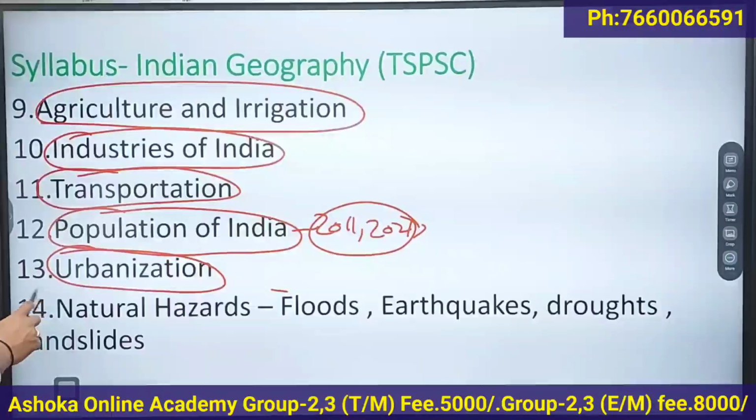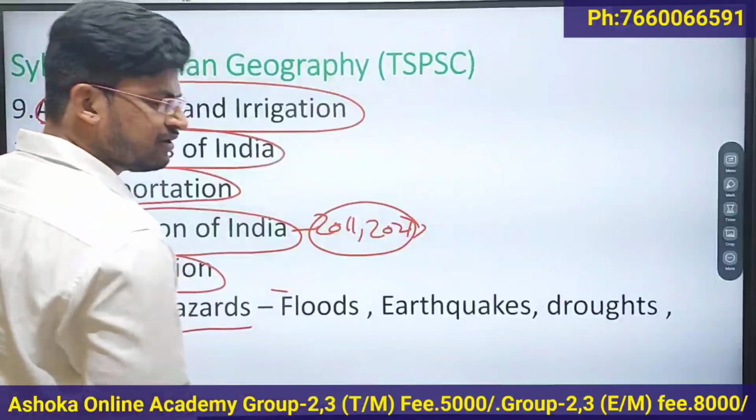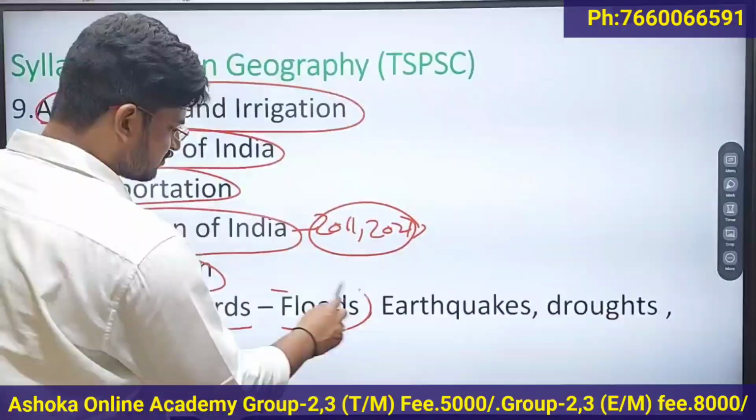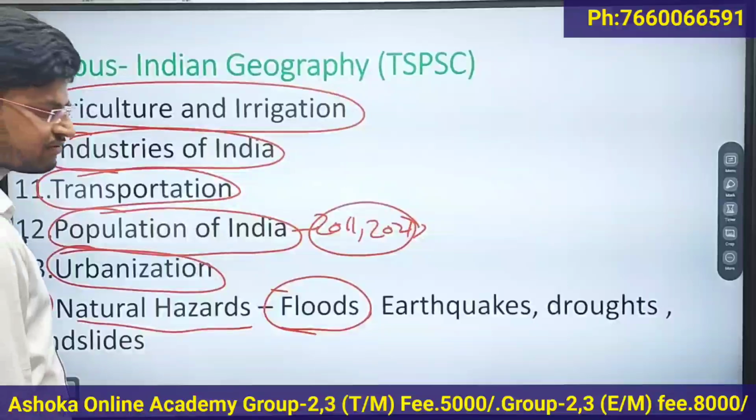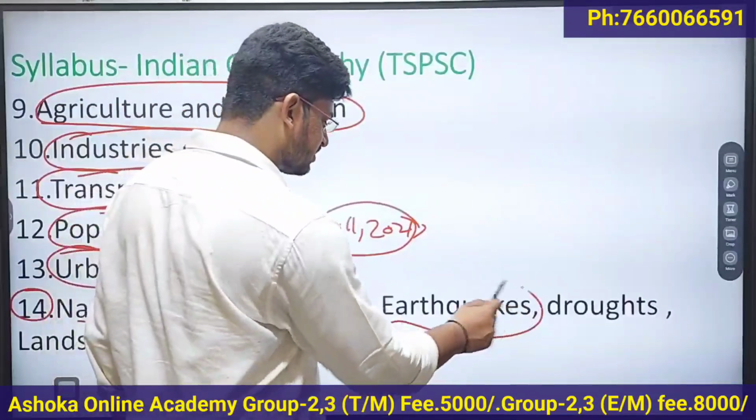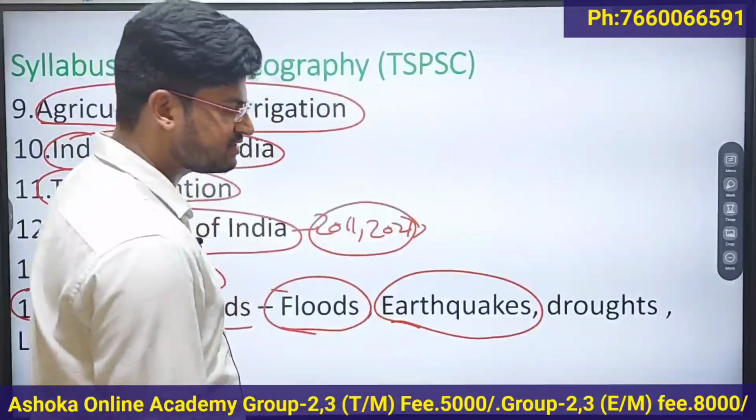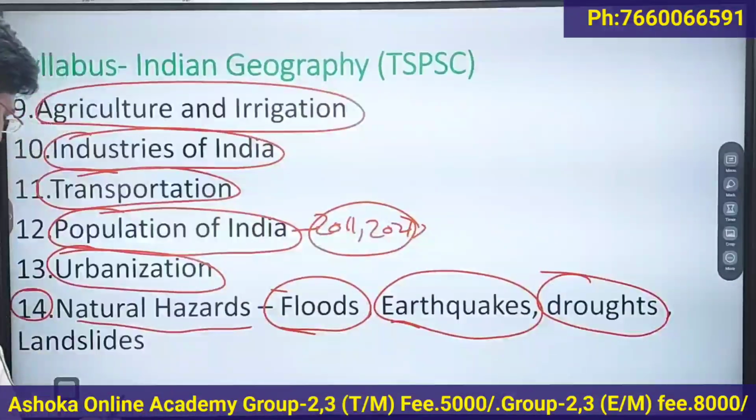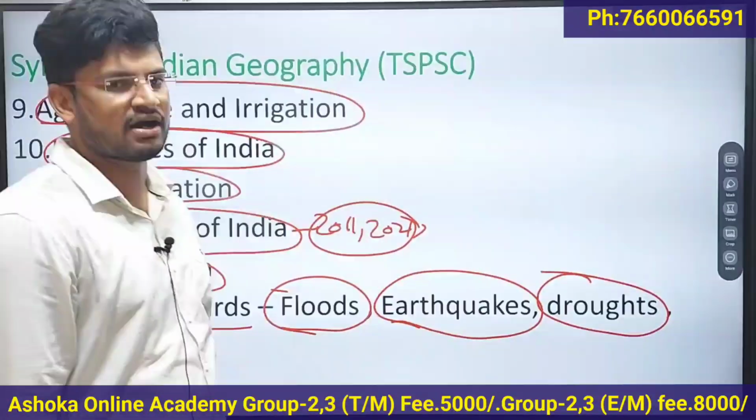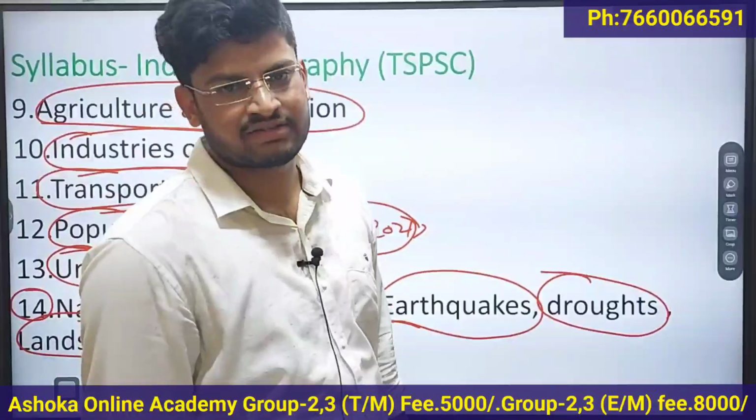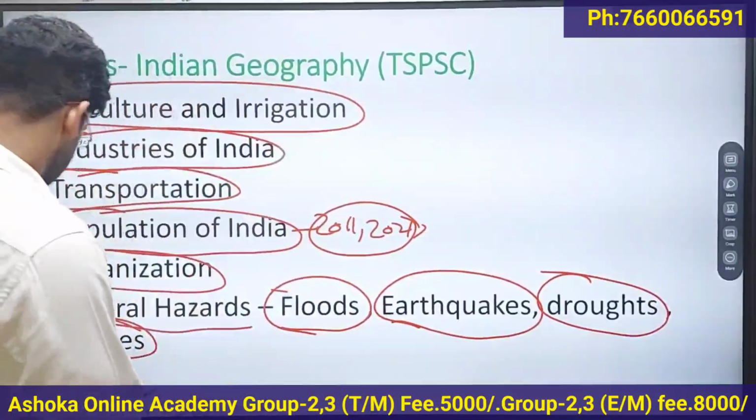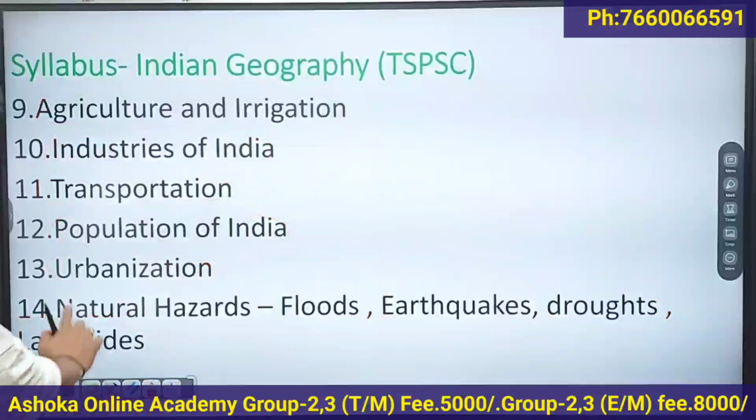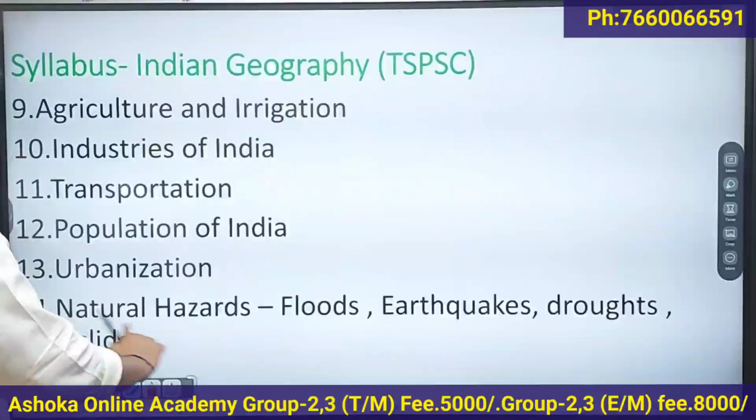Then the last chapter is related to disaster management, natural hazards. So you have to focus on floods, which areas are prone to floods, what are floods, earthquakes, why earthquakes occur, which regions are earthquake prone regions, droughts, what are droughts, then landslides, what are landslides, where do they occur, why they occur, and their effects. So you have to focus on these 14 chapters to get a hold on Indian geography.